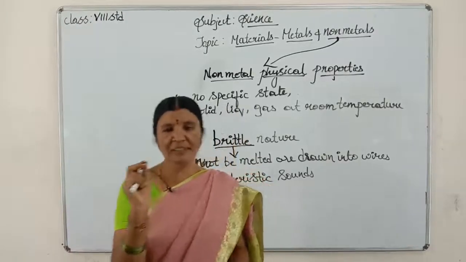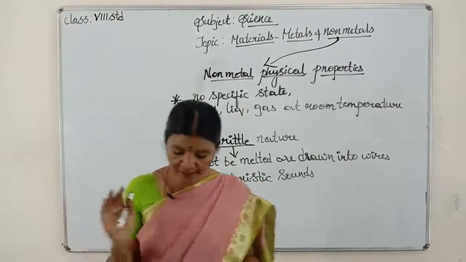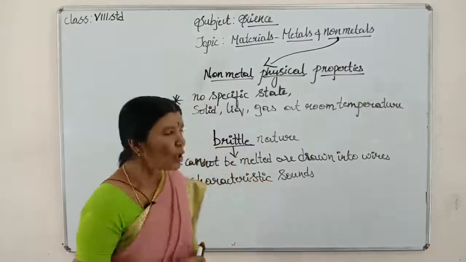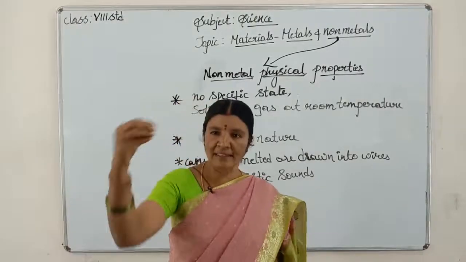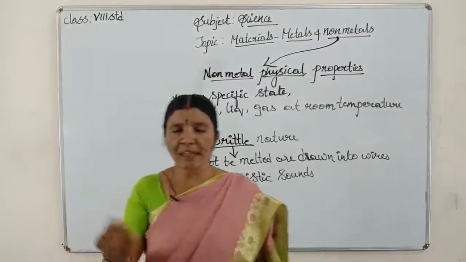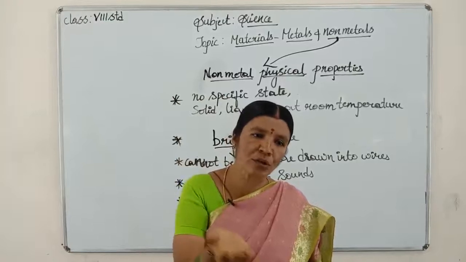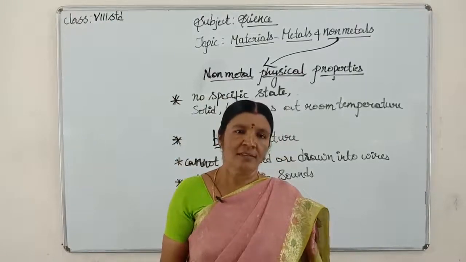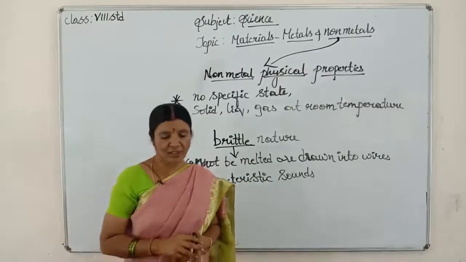So except diamond, all non-metals do not have lustrous property. Non-metals have low density. When you put them in a beaker for checking the density, they float on water. They won't drown. That is also a physical property of non-metals, children.